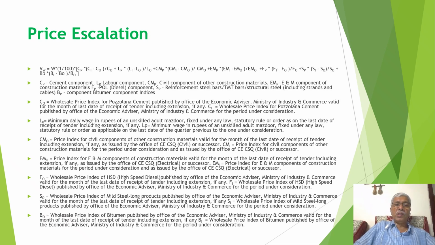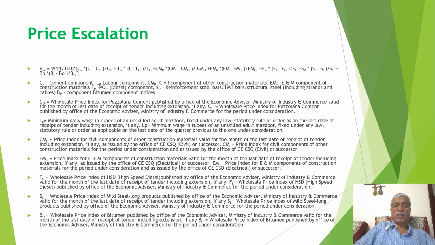For example, if you see here, this is a formula: VW is equal to W into 1 by 100, that is percentage. W is the work component, and then Cp into (Ci minus C0) upon C0. So Ci minus C0 is basically the cost component, say, of cement. Then this is the difference of the indices.